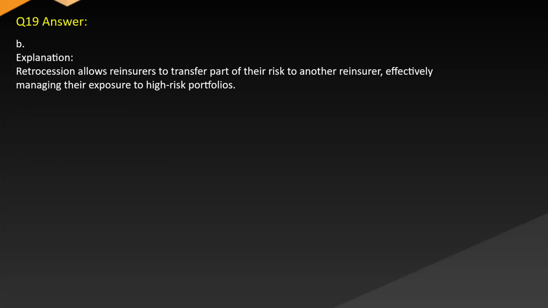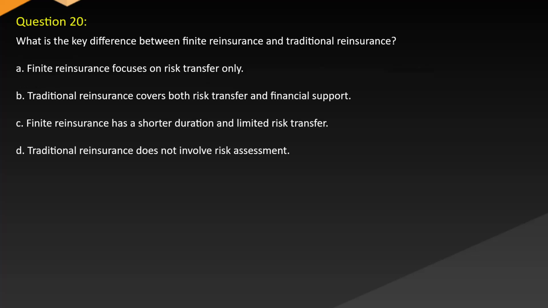Answer. B. Explanation. Retrocession allows reinsurers to transfer part of their risk to another reinsurer, effectively managing their exposure to high-risk portfolios. Question 20. What is the key difference between finite reinsurance and traditional reinsurance?